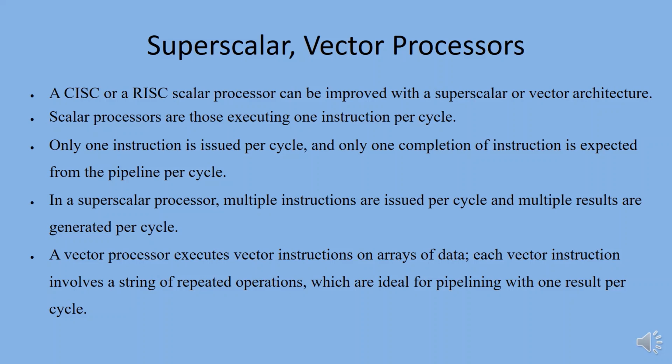In a superscalar processor, multiple instructions are issued per cycle and multiple results are generated per cycle. A vector processor executes vector instructions on arrays of data. Each vector instruction involves a string of repeated operations, which are ideal for pipelining with one result per cycle.